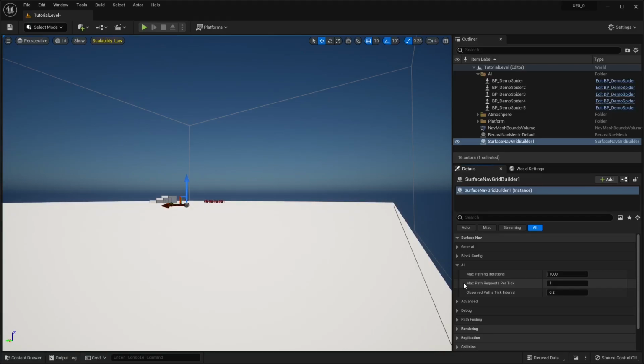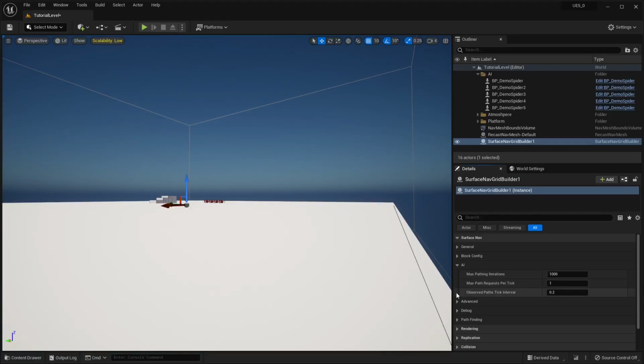So if you have two AI that make a request during the same tick, with this setting at one, the first one is going to succeed and the next one is going to fail and need to retry on another frame. Again, you don't want this to be too high. If you leave the max pathing iterations at 1,000, you could probably get a few path requests in, but I kind of like leaving it here because it distributes the load a little better.